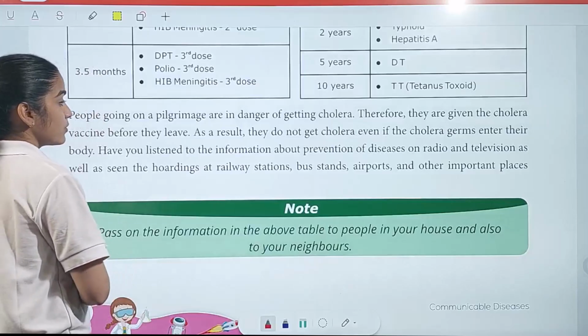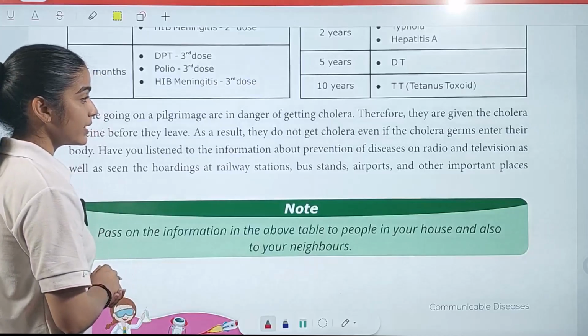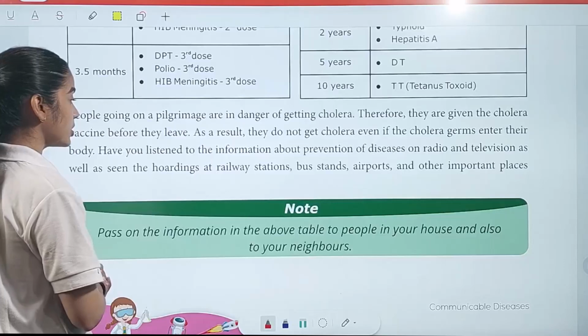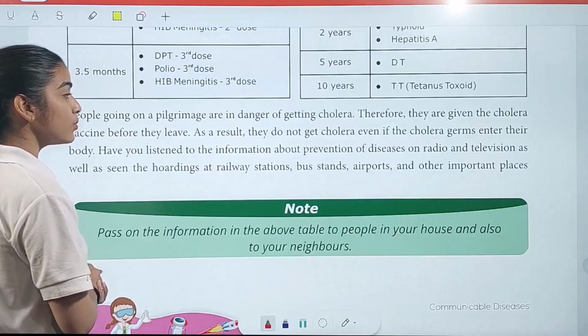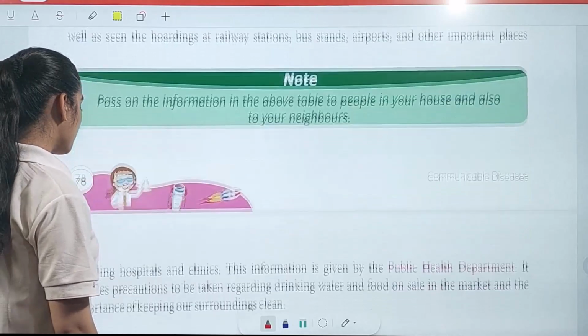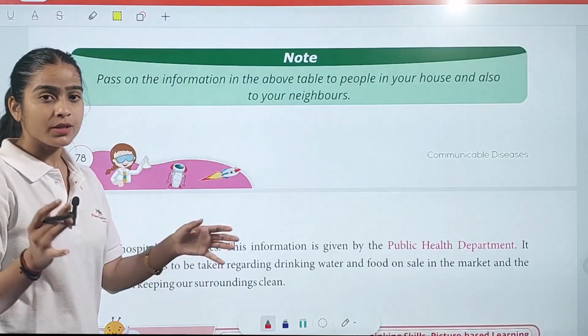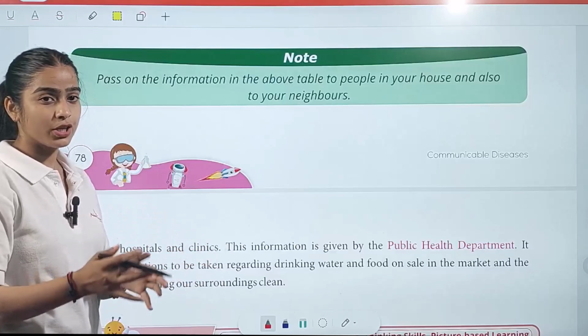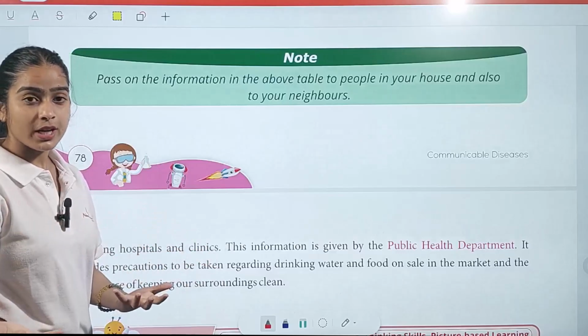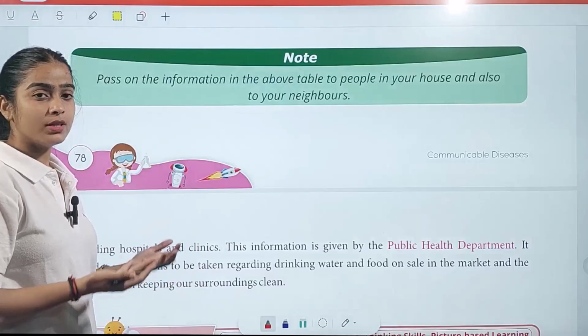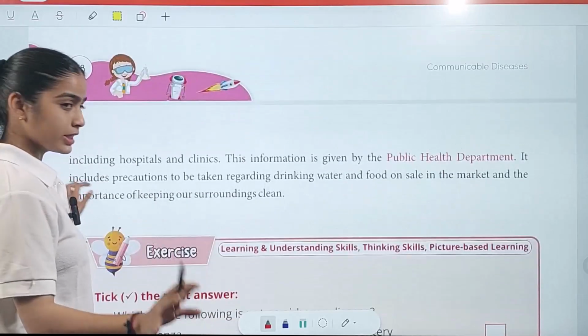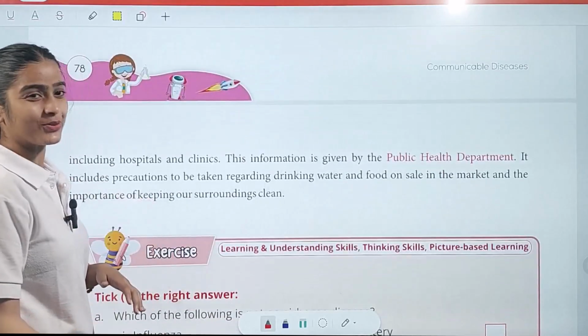Have you listened to the information about prevention of disease on radio and television, as well as seen the hoardings at railway stations, bus stands, airports, and other important places? So you have already seen a lot of hoardings and advertisements on your television, on your radio, and on your mobile phone as well, to prevent yourself from corona, right? So it is very common for you now after corona time.